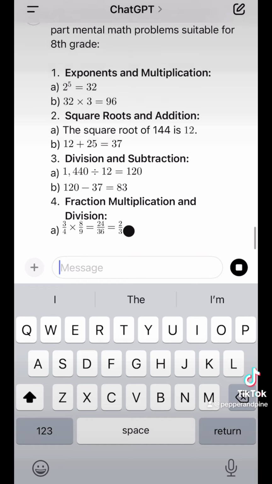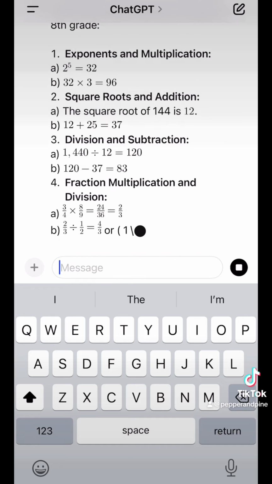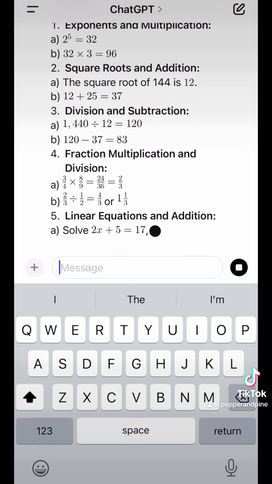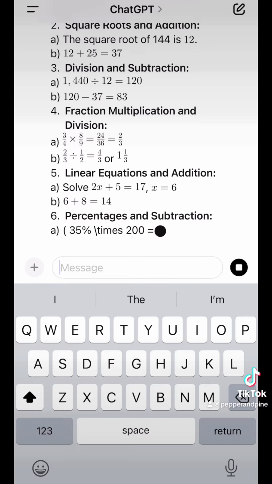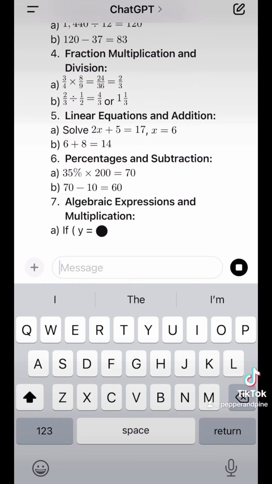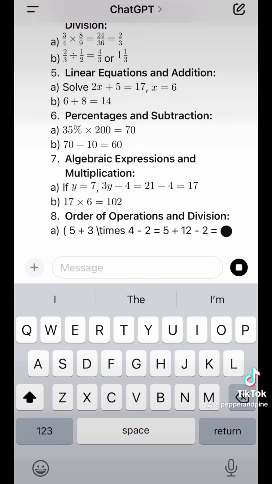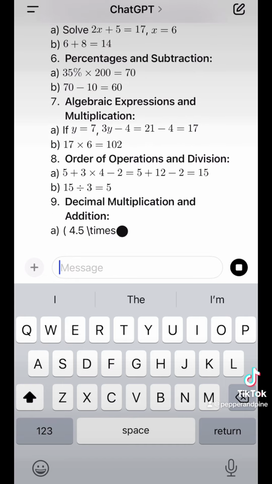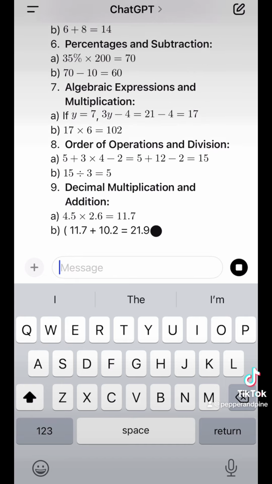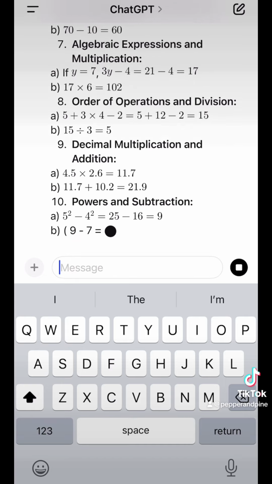Use some ChatGPT to get your mental math questions. And if you don't know how to do the math for this, you can also ask it to explain how to do the questions as well, because some of those might be challenging if you haven't reviewed the work.